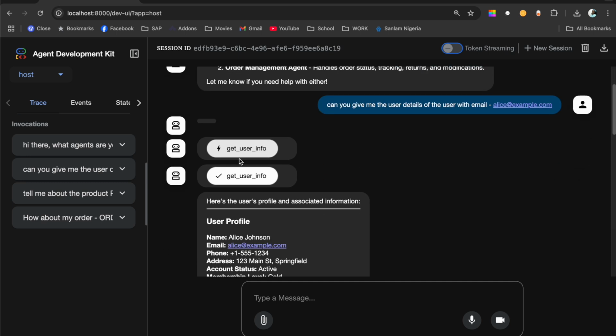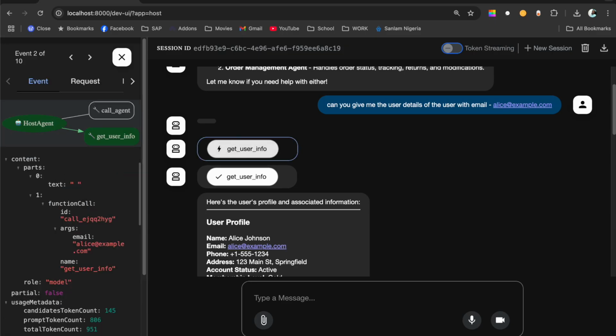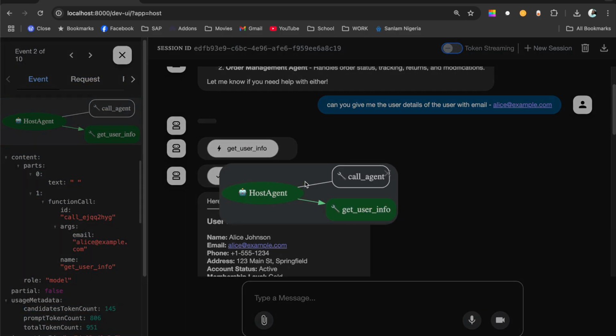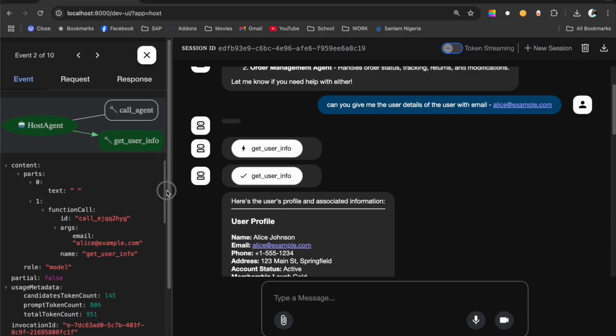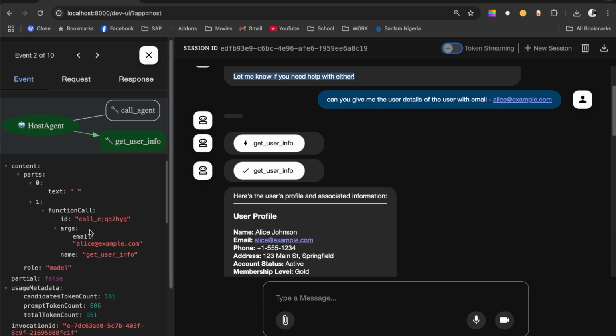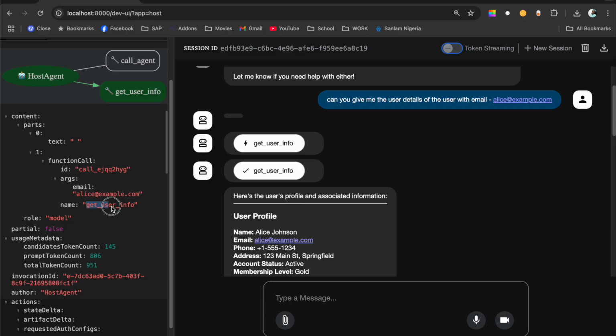Here, the ADK kit as a client, this is the agent client, can help us to see what happened when we initiated that request. It's a very good tool to see what happens behind the scenes. So when we said what agents are you connected to, it knows the agent. I will show you how it knows the agent. And this one calls this particular tool with the email address. So it needs to supply arguments. It picks the email address from the chat and calls the get user info tool. So that's the function call.